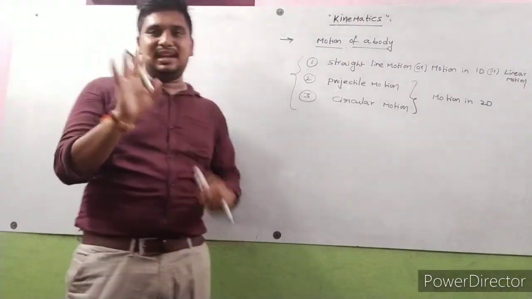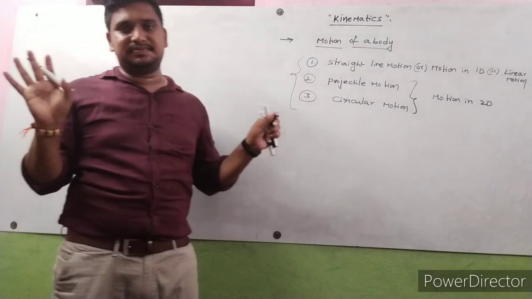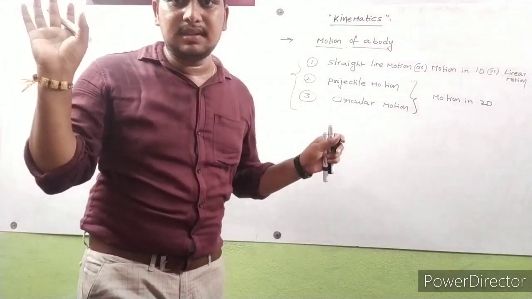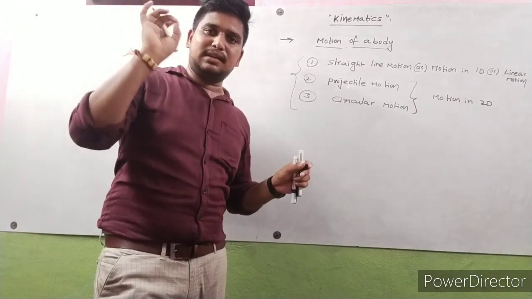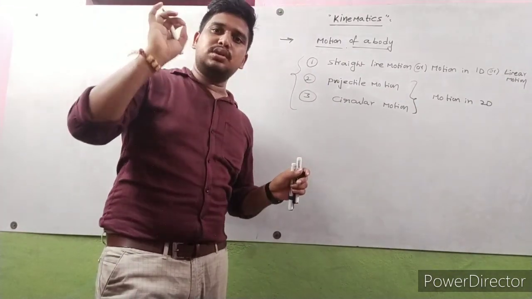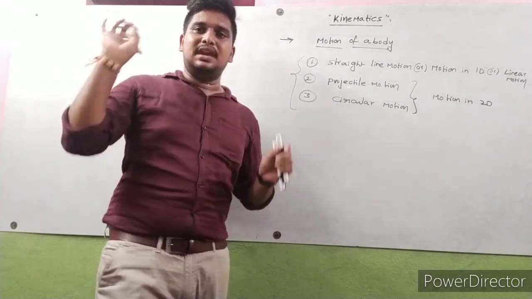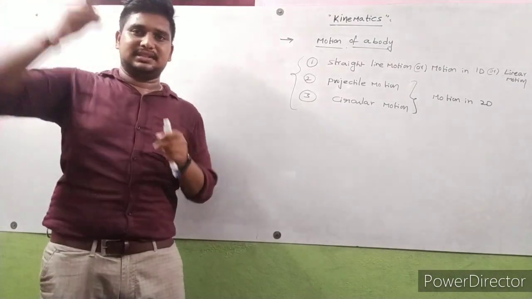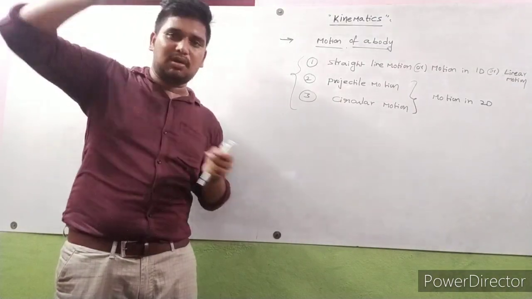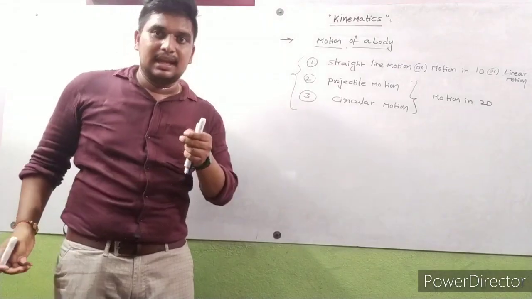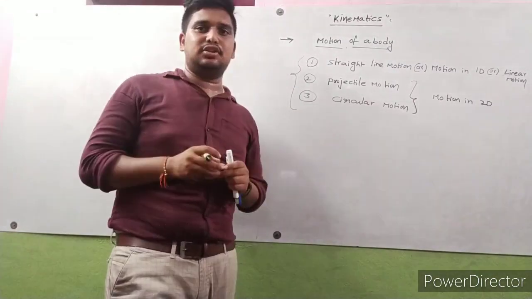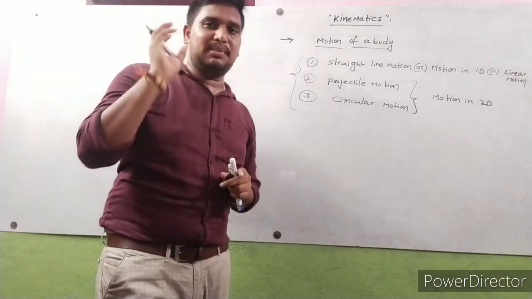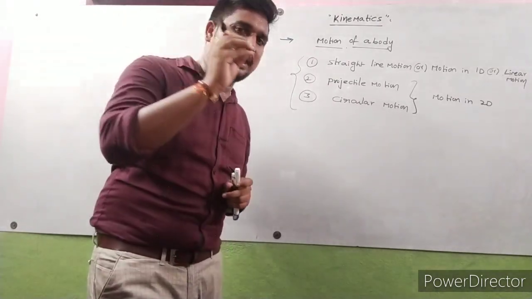Listen friends, very easy, don't panic. Simple concept. If your body moves in one direction, then that motion is said to be motion in one dimension. If your body moves in two directions, like x-axis, y-axis or y-axis, z-axis, any two directions, then that motion is said to be motion in two dimensions.